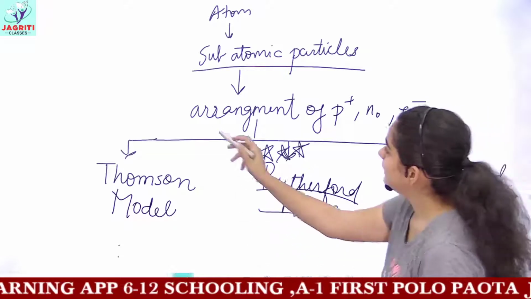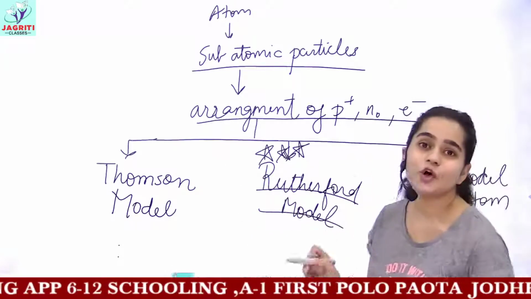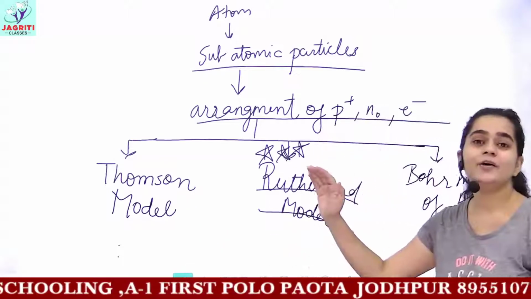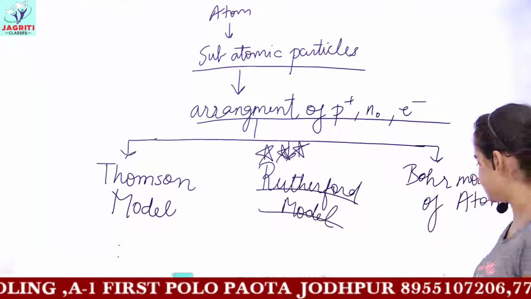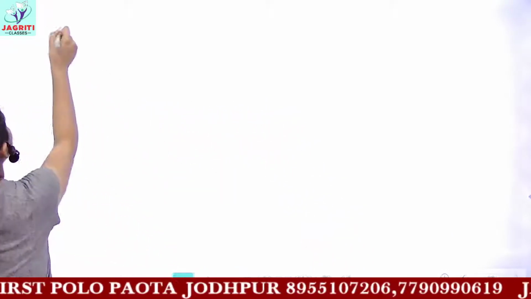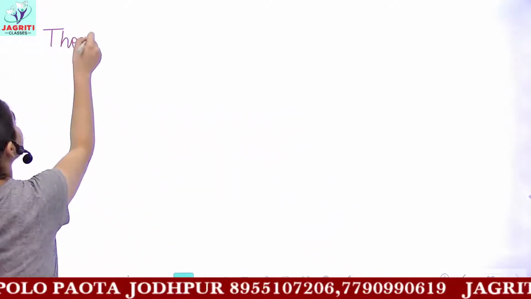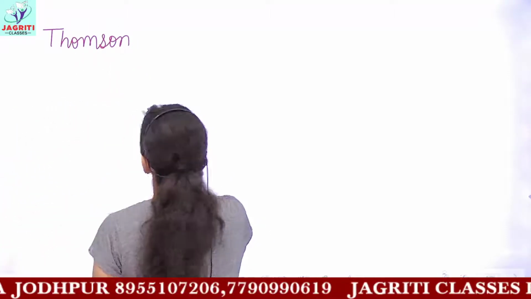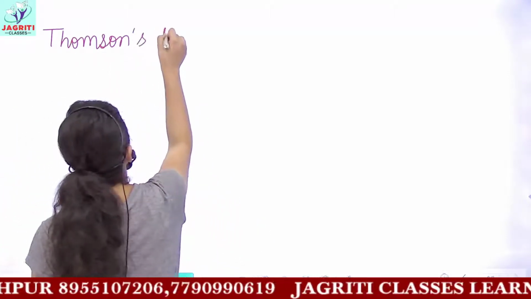So to study the arrangement of proton, neutron and electron inside an atom, we have 3 models, and one by one we will discuss all these models. So let's start with the Thomson model of an atom. The first one to be discussed is Thomson's model of atom.